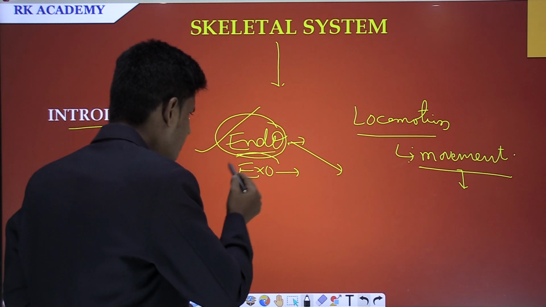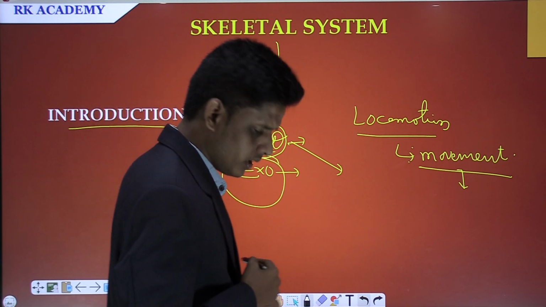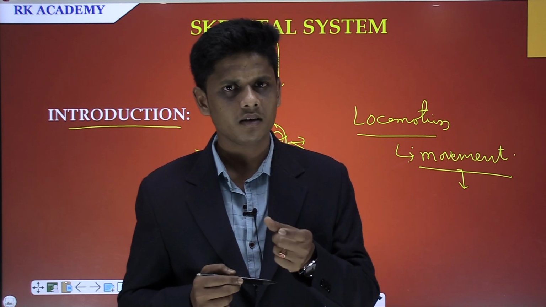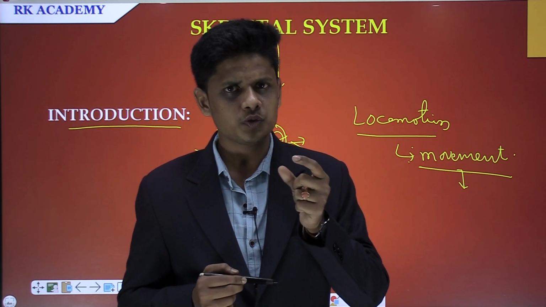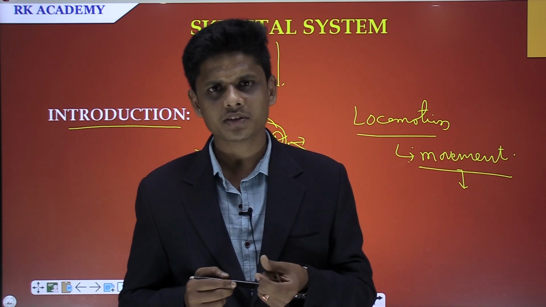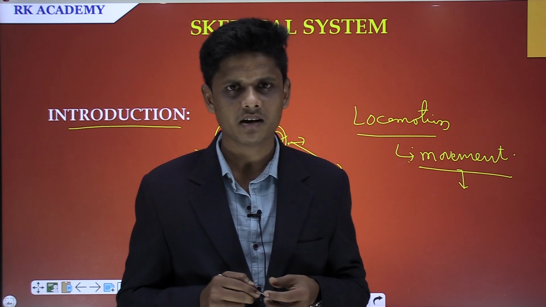Coming to the next one, the exoskeleton system. Exo means outside. Those organisms which possess the skeleton outside the body have what is called an exoskeleton.